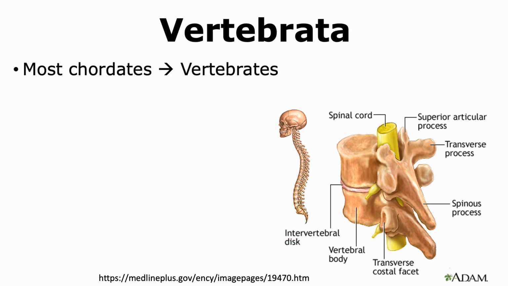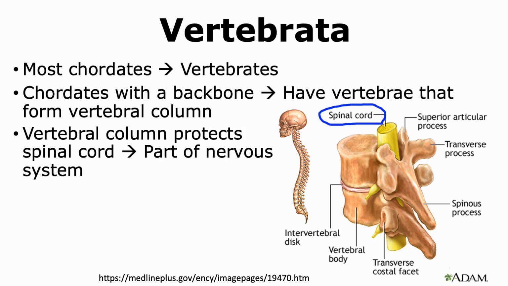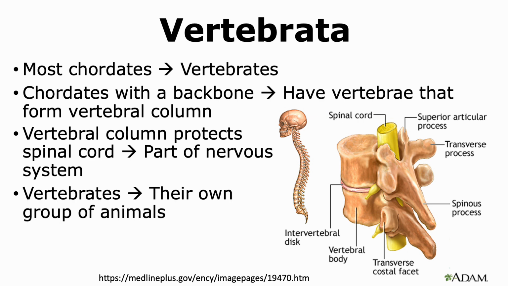All organisms that belong to Cephalochordata or Urochordata are invertebrates. However, most chordates are actually vertebrates. Vertebrates are those chordates that have a backbone or a vertebral column. This vertebral column is usually made up of vertebrae. The main function of the vertebral column is to protect the spinal cord, which is a part of the nervous system. Vertebrates form their own group of animals and are not included in invertebrates.